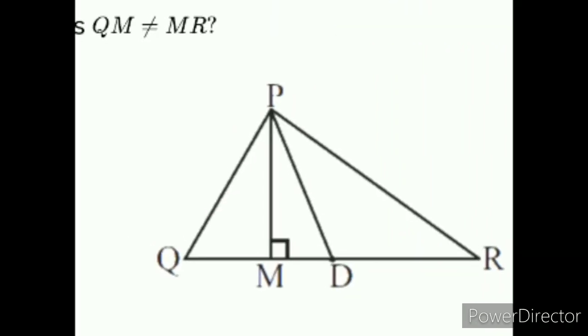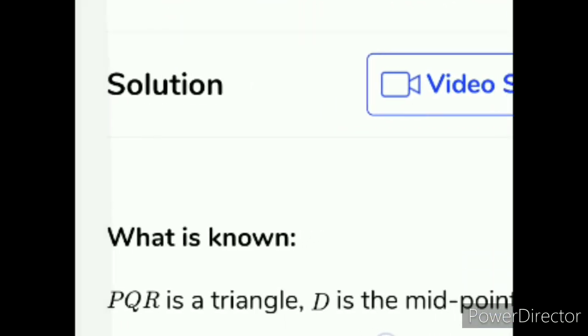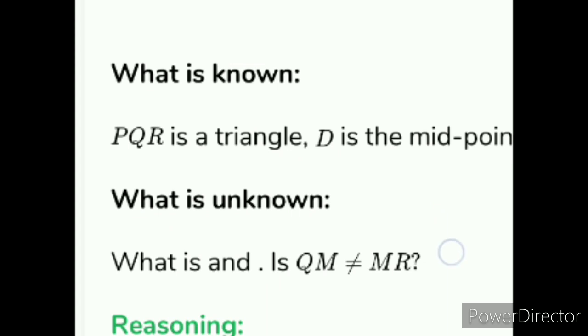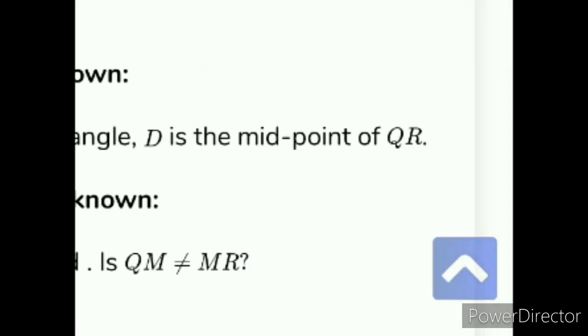Look at it, it is a triangle PQR. M and D are 2 points on the side QR. You should know, PQR is a triangle. D is the midpoint of QR. Okay.